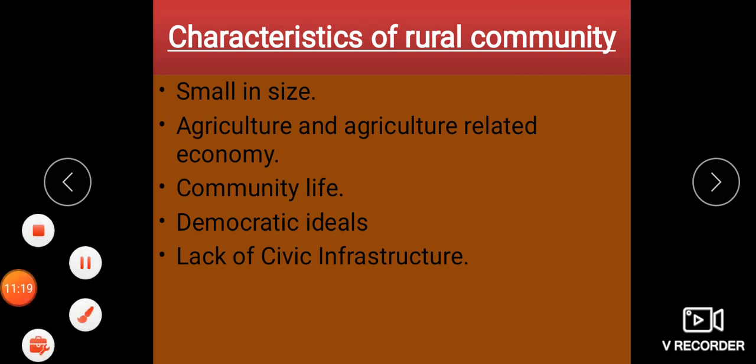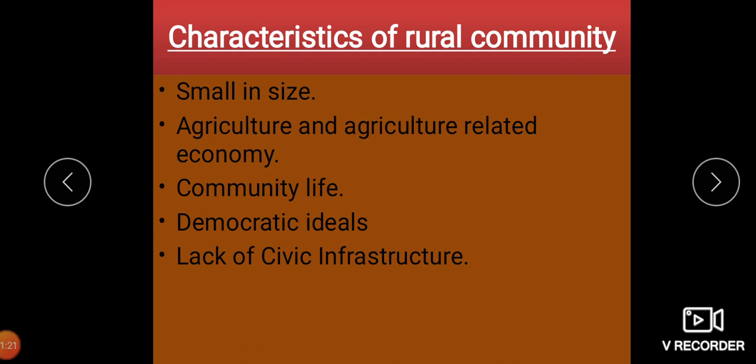Even though the Indian villages have undergone changes, there are some unique features which are still existing even to this day, children. Max Weber says that the majority of Indians live in the villages.